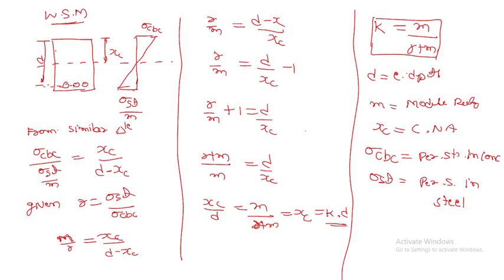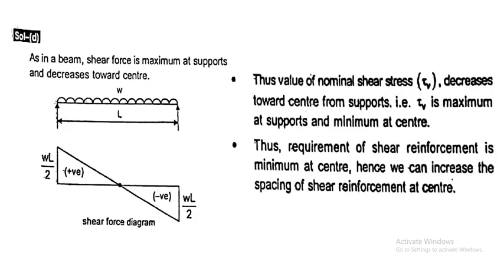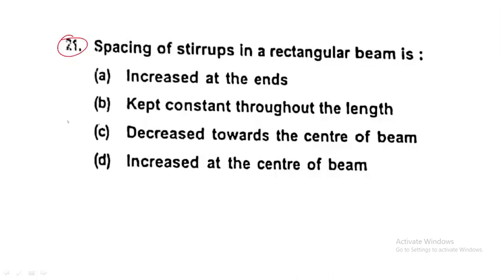Okay, next question, question number 20. I will do minimum 25 questions, don't worry. Side force reinforcement shall be provided in the reinforced concrete beam when the depth of the beam exceeds 750 mm. Next question, question number 21: spacing of stirrups in rectangular beam.